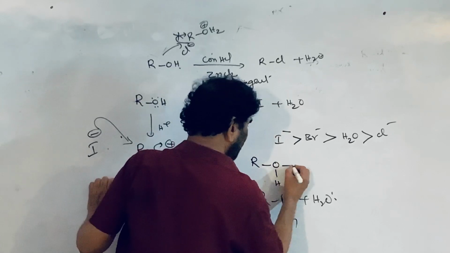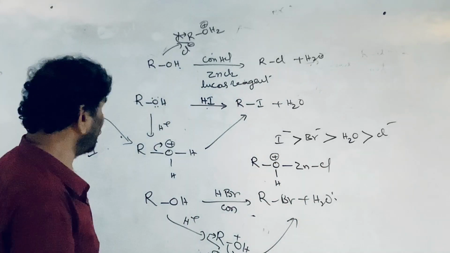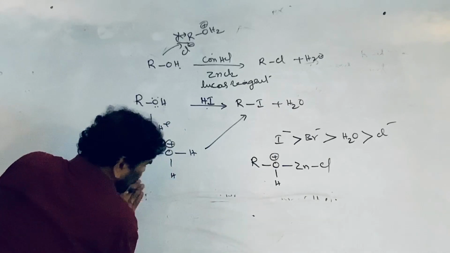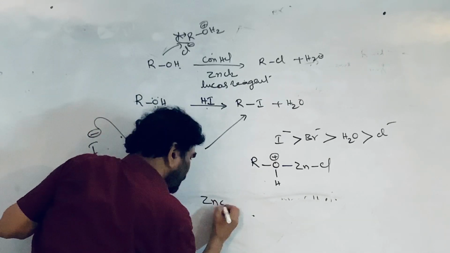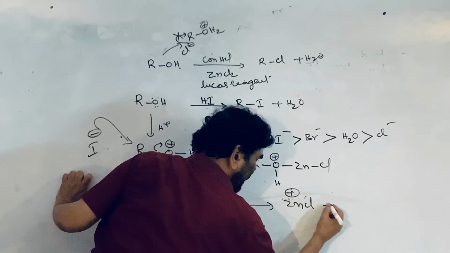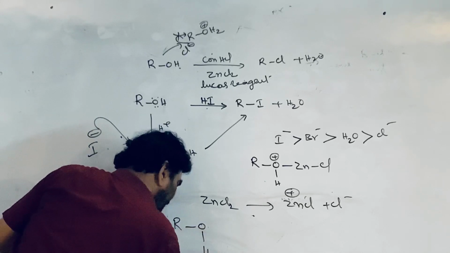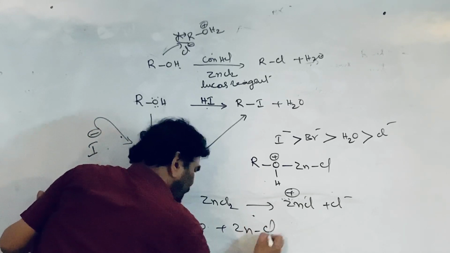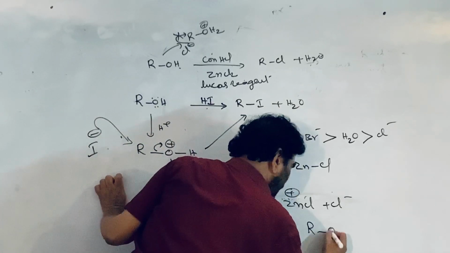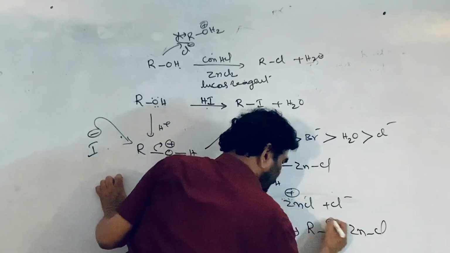ZnCl2 gives ZnCl+ plus Cl-. The alcohol reacts with ZnCl+ and becomes positively charged ROH-ZnCl.